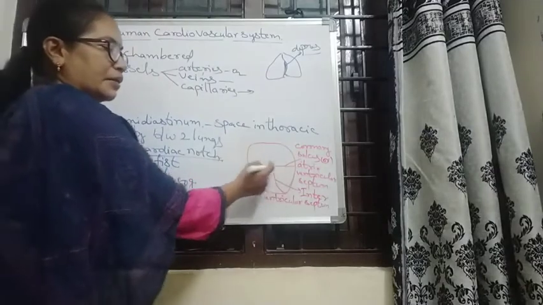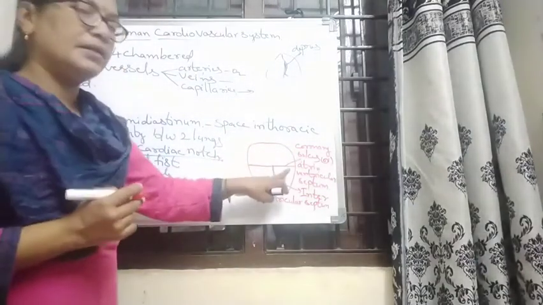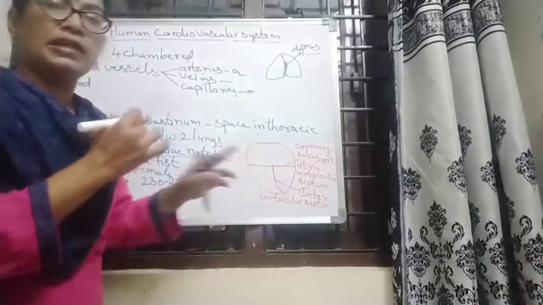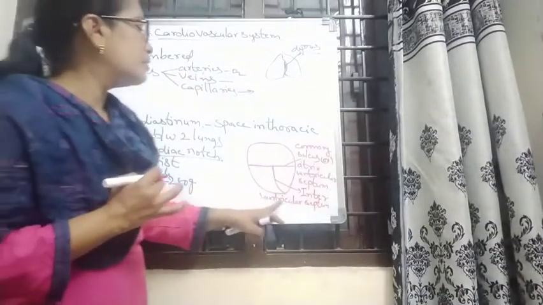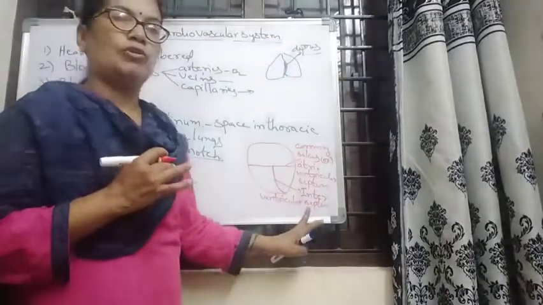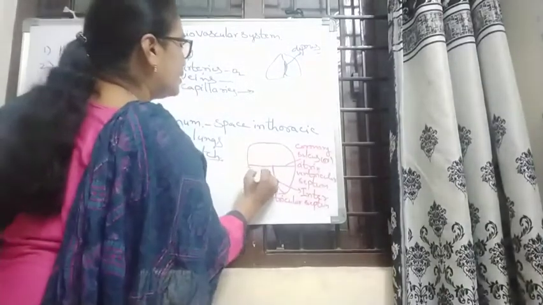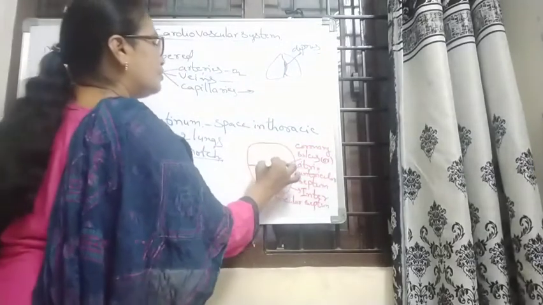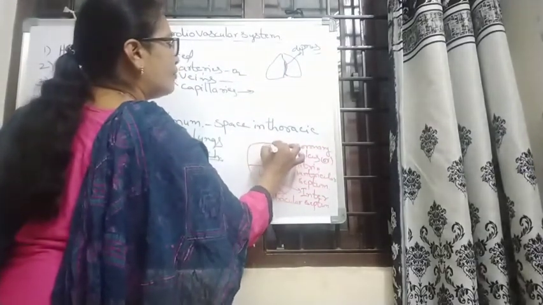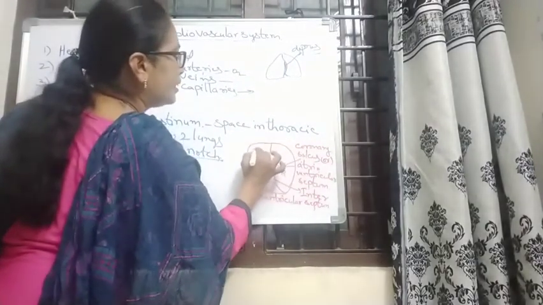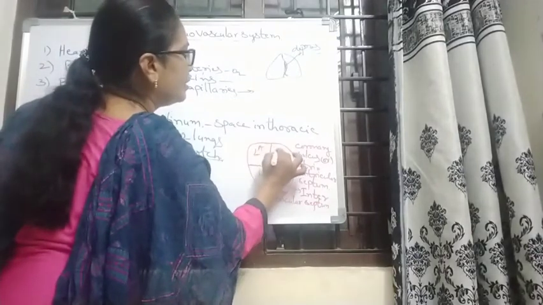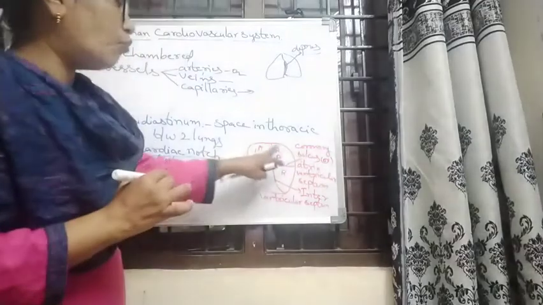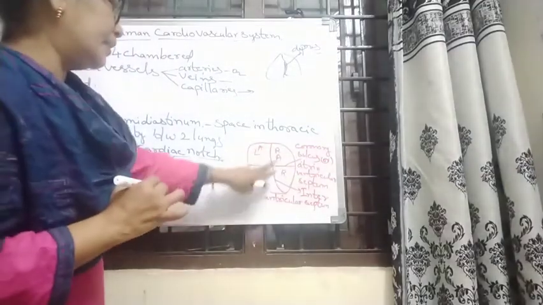Means here towards the lower side, the two chambers are separated, that is called the interventricular septum. Here it is the left side and the right side, separated by one septum, as with the left auricle and right auricle. Means four chambers are separated.